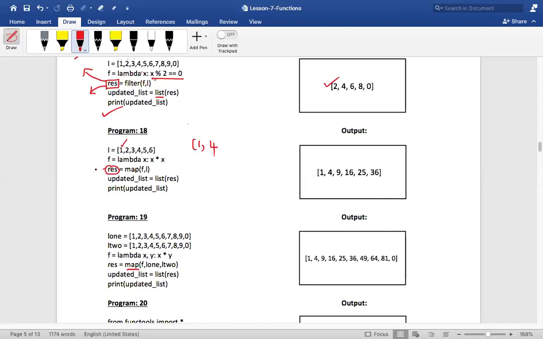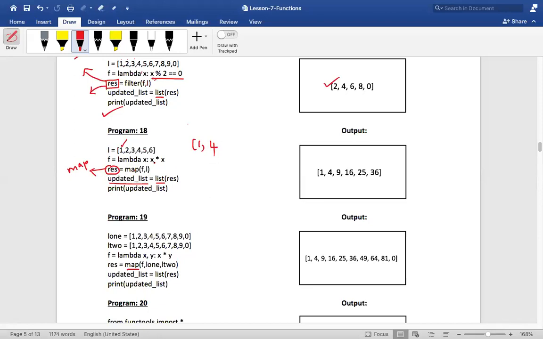Now, what is the type of this result? It is a map object. Now I want to print it as a sequence. So what do I do? I convert that using the list function, and then I get the updated list. Now the updated list is of what type? It is list. So I just print, I get this value. Is that okay?